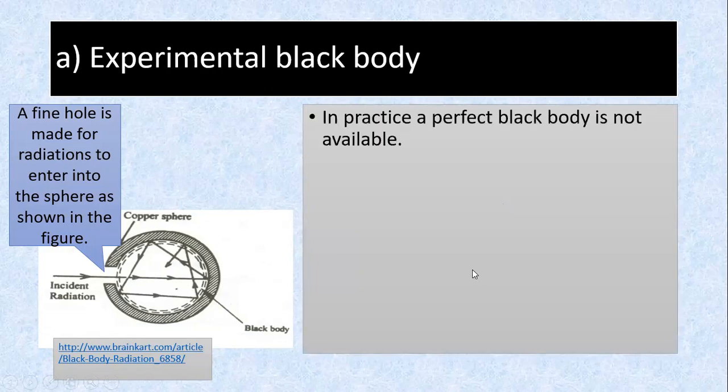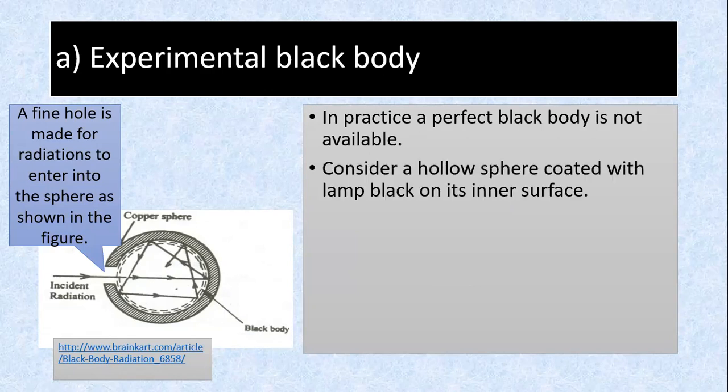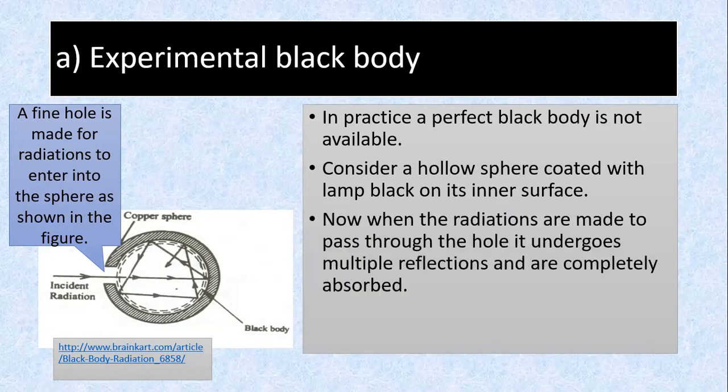In practice, a perfect black body is not available. It's in our mind only. But that is nothing to stop physicists from thinking. Consider a hollow sphere coated with lamp black on its inner surface. You can use charcoal if you want. Now, when radiation is made to pass through the hole, it undergoes multiple reflections and is completely absorbed. So it doesn't come out. That's what I mean by a black body.